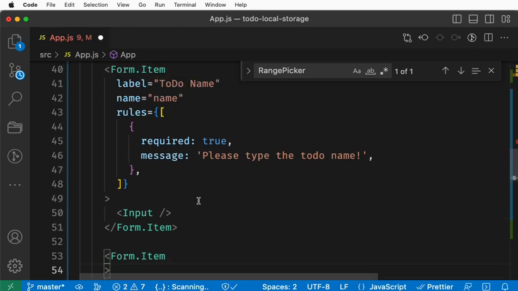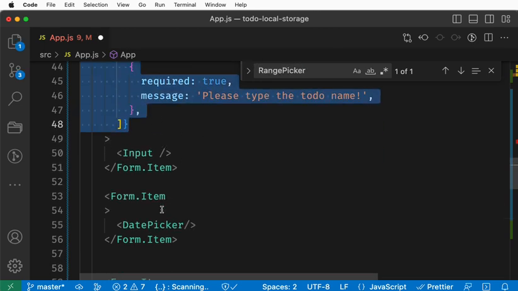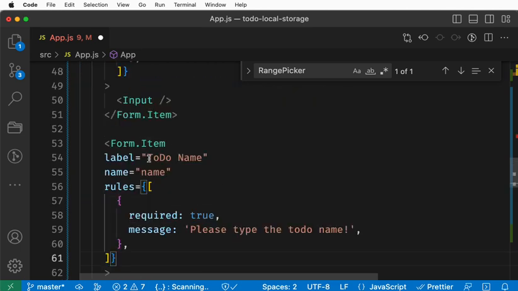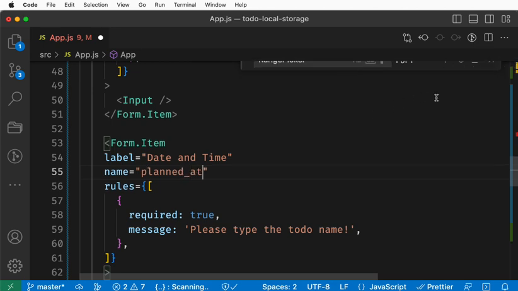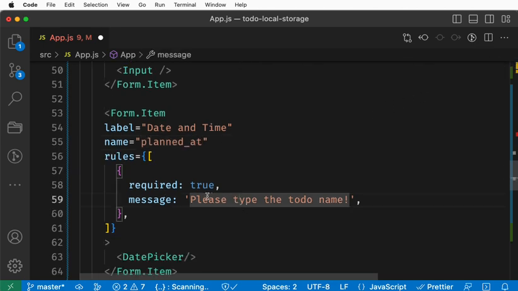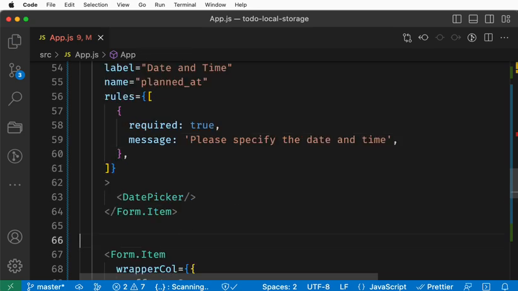In the form we initially discussed what all the names are. You can put it like time, let's say the date and time by which you have to complete. What is the best column we can put in the DB? Planned at. So you are going to do this to do at this particular date and time. Please specify the time, or you can say the date and time. All right, so now we're done.